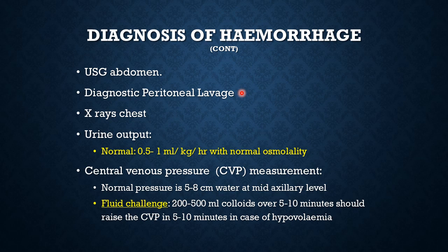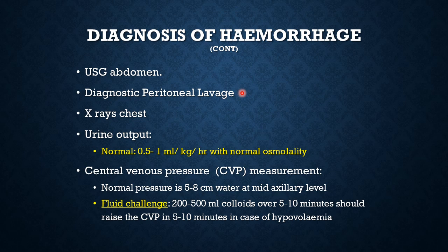Otherwise, you go ahead and do a diagnostic peritoneal lavage. You instill 1 liter of normal saline into the peritoneum and then allow it to drain out into a urine bag. And if it is frankly tainted with blood, then you know that there is an ongoing internal hemorrhage. Otherwise, you can send the sample to the lab, and they can see under the microscope for RBCs or fecal matter present, and they can tell you whether there is blood in that saline now mixed or not.